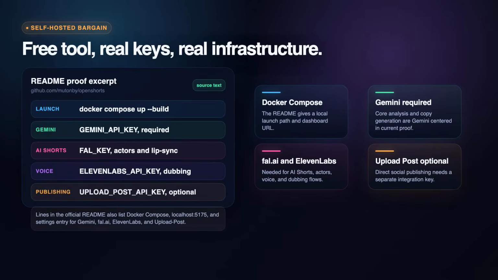Self-hosting is the trade-off. You get no subscription and no watermark model from OpenShorts itself, but you still bring infrastructure and keys. The README lists Docker and Docker Compose, a Gemini API key as required, fal.ai for AI Shorts, ElevenLabs for voice and dubbing, upload post for direct social publishing, and optional S3 backup. The cost claim is also practical, not magic. The repo says most services have free tiers, and Gemini-powered clip detection can be very cheap, but AI actor videos and publishing integrations can still create external costs. That is the self-hosted bargain, setup time and keys, in exchange for ownership.